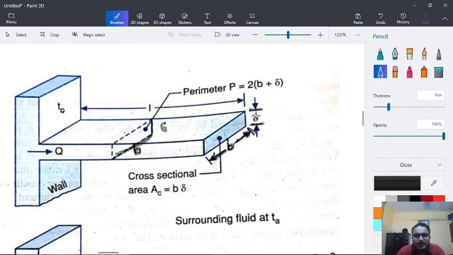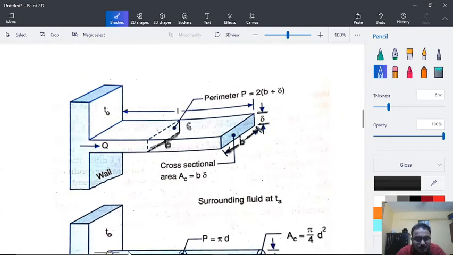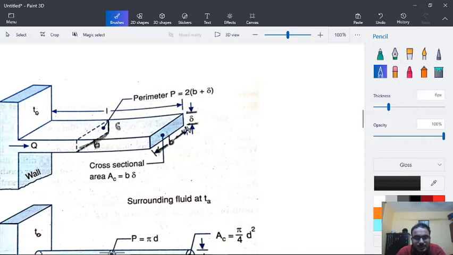If we see this in two-dimensional form, then it will be much easier for you to understand. So this is B and this is delta.